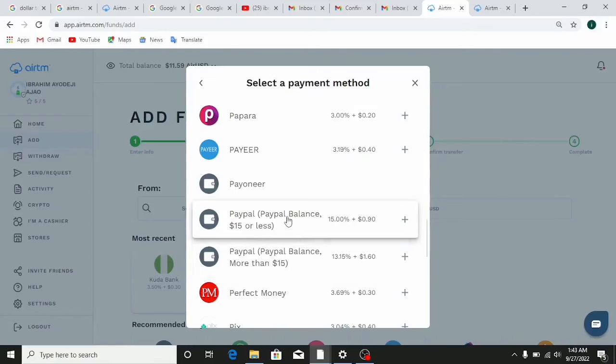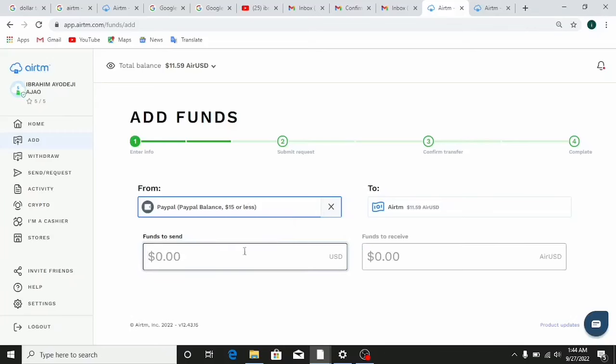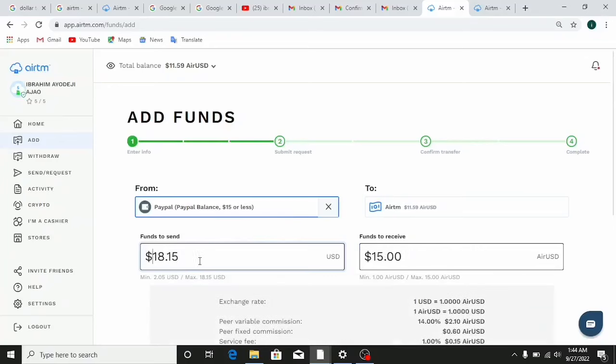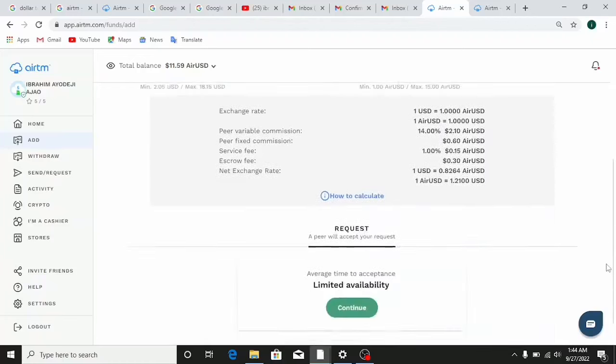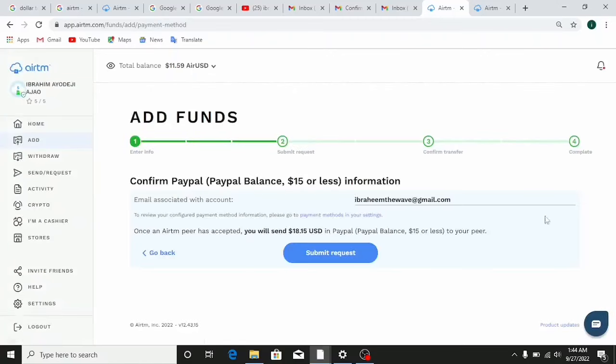So if I'm to bring in funds using PayPal, I'm just gonna click on this one right here, and after clicking on it, then you need to literally put in the amount of funds that you want to bring in on this platform here. You need to just put everything here. So all you need to do afterward is to click on continue, and after clicking on continue, so let me just click on continue basically, so you guys get to see all the whole process.